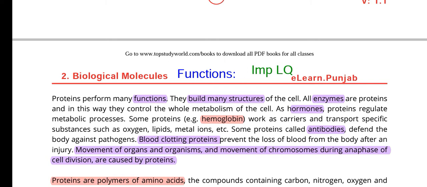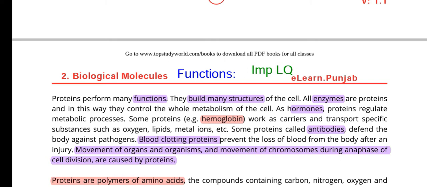And we have a protein called hemoglobin. Hemoglobin helps the transport of many materials. After that we have the antibodies. Antibodies work against any antigen or any pathogen that has entered the body. After that, blood clotting proteins, which are thrombin and fibrinogen, are very necessary when you get an injury.